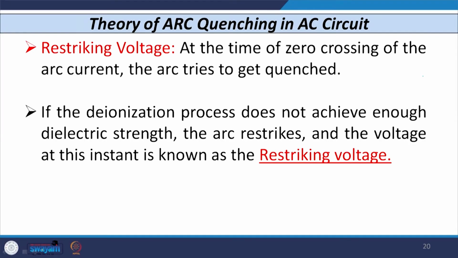Based on this, let us define a few terms. The first is the restriking voltage. So what is the restriking voltage? At the time of zero crossing of arc current, the arc is going to get quenched. If the deionization process does not achieve enough dielectric strength, then the arc restrikes, and the voltage at this instant is known as restriking voltage.